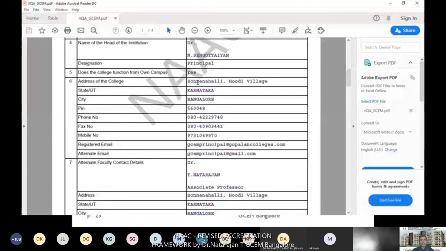And you can go here. It is affiliated to Visvesvaraya University. Other things are not applicable to our college, so we can put no. The statutory body which our college is affiliated to is approved by AICTE. That supporting document we can also attach.